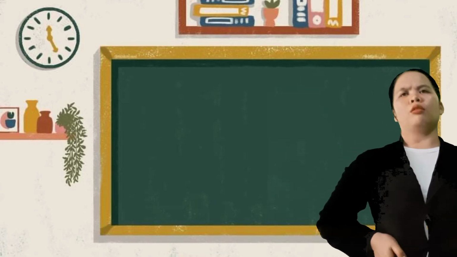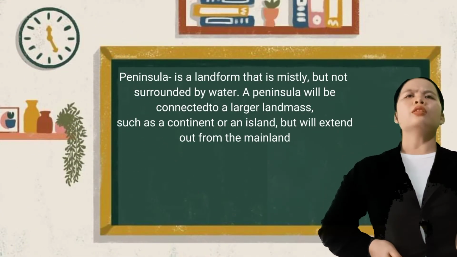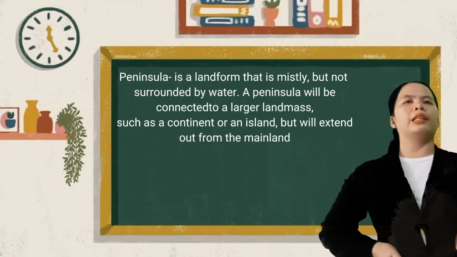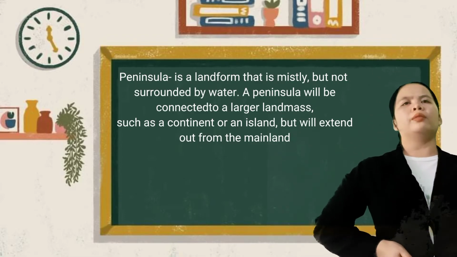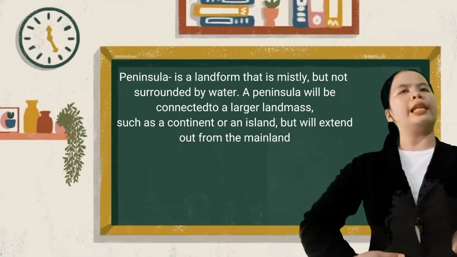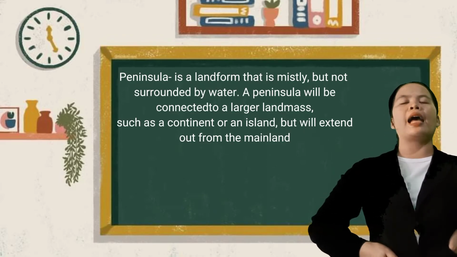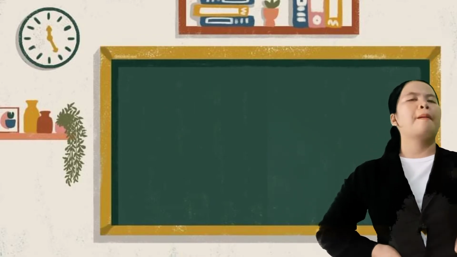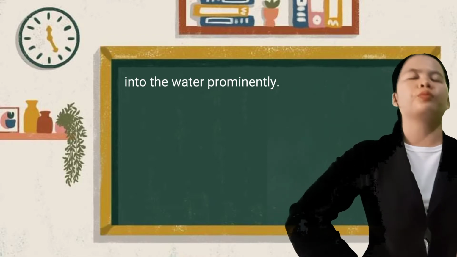So what is peninsula, class? Okay, peninsula is a landform that is mostly but not completely surrounded by water. So a peninsula will be connected to a larger landmass such as a continent or an island, but it will extend out from the mainland into the water permanently.